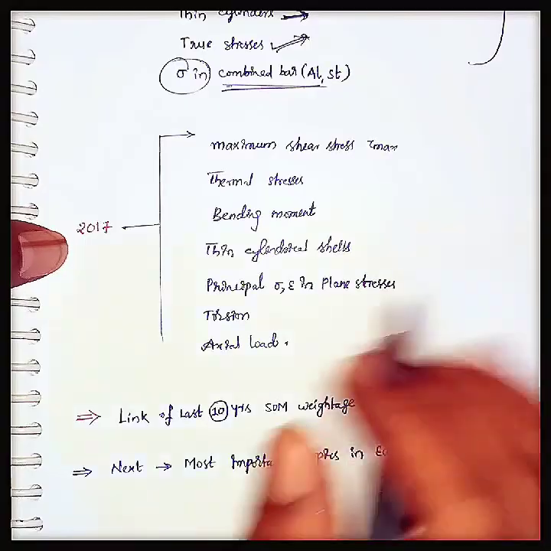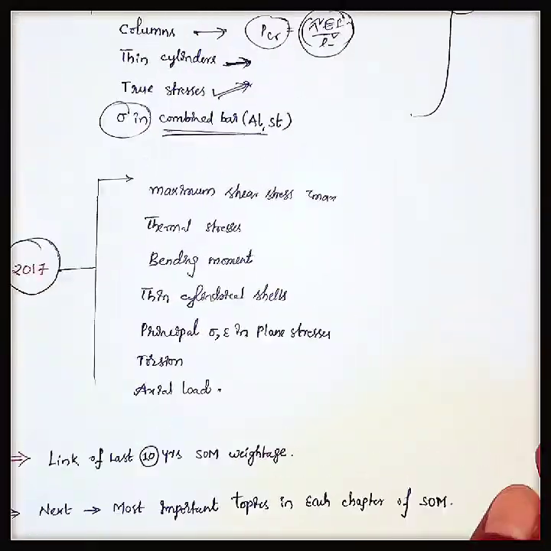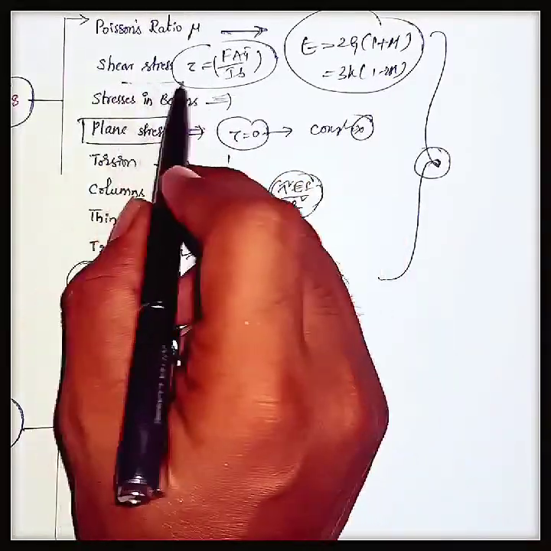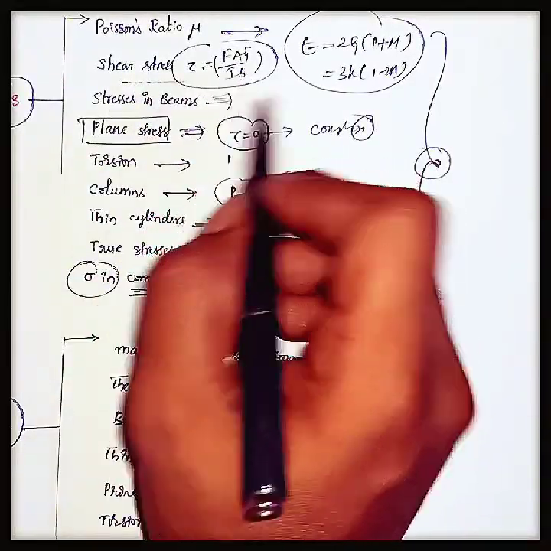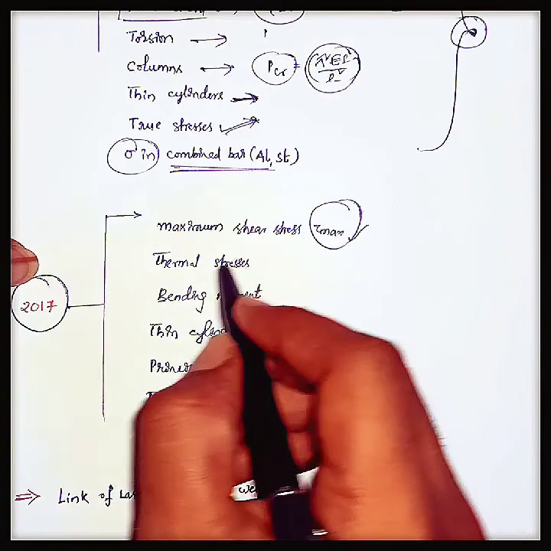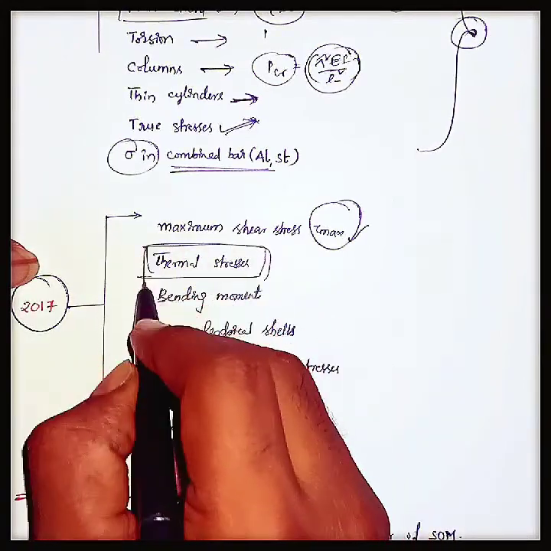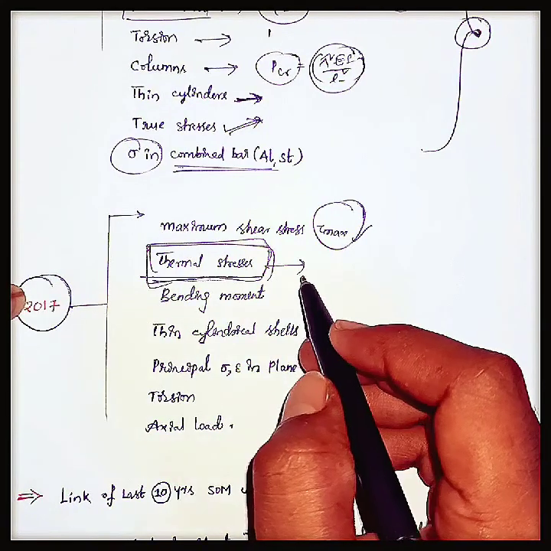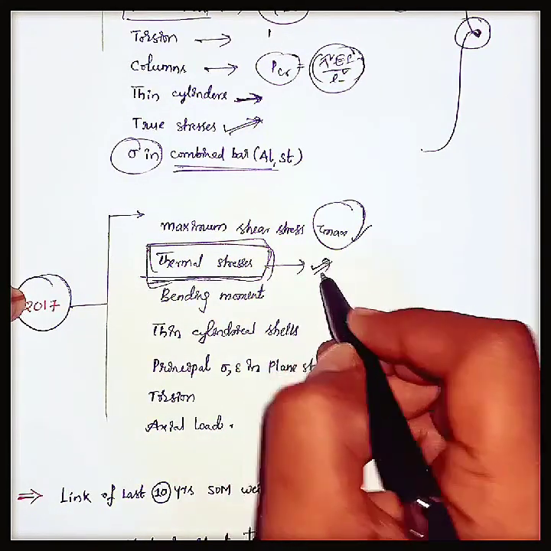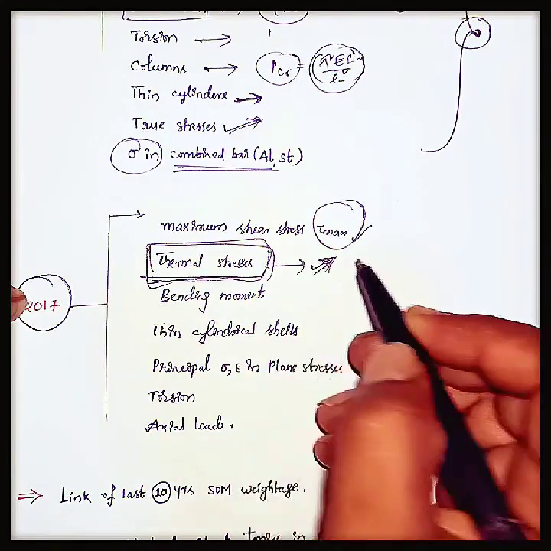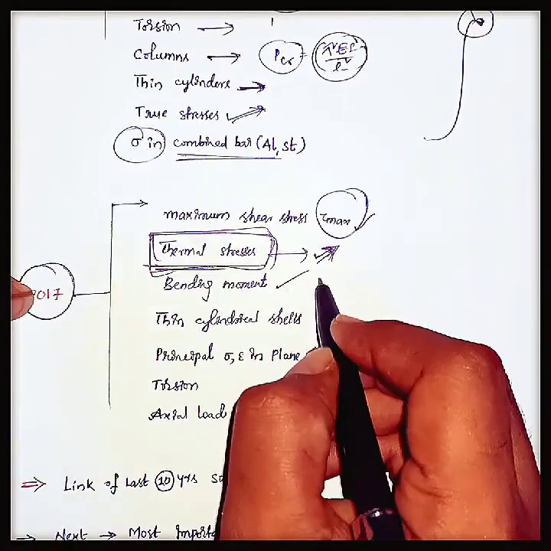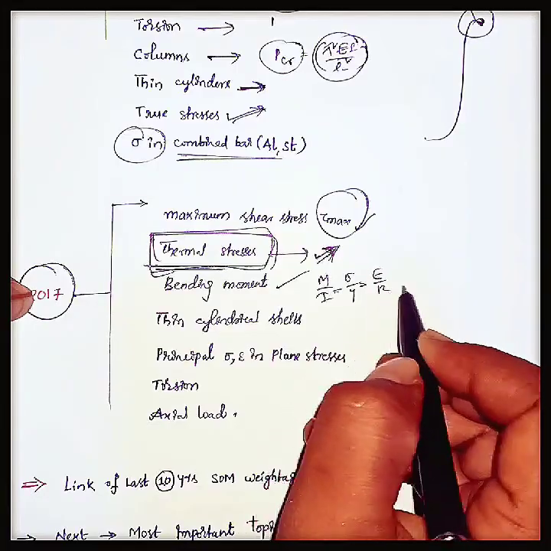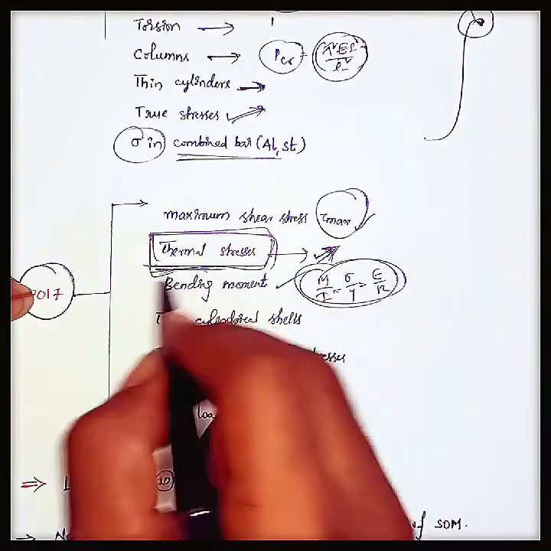And if you see the 2017 paper, they asked maximum shear stress, that is whatever I told here, that tau is called F A y bar by I b. And if we see thermal stresses, this is the most important topic in the first chapter. In the 2019 paper also they asked this question. We may expect this question every year. And the bending moment, that formula M by I equal to sigma by y equal to E by R. We can use this formula to find the bending moment.